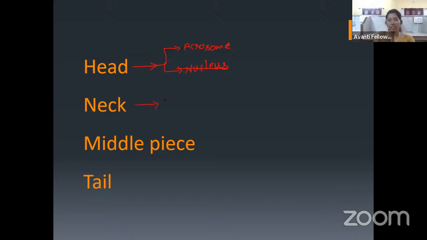And neck, which contains the centrioles, and these centrioles will produce a filament or microtubules which will act as a skeletal structure. Okay, and middle piece which contains a nebenkern, which provides the energy, and tail, which will be helpful for the movement. Okay, so I hope this is clear to every one of you.